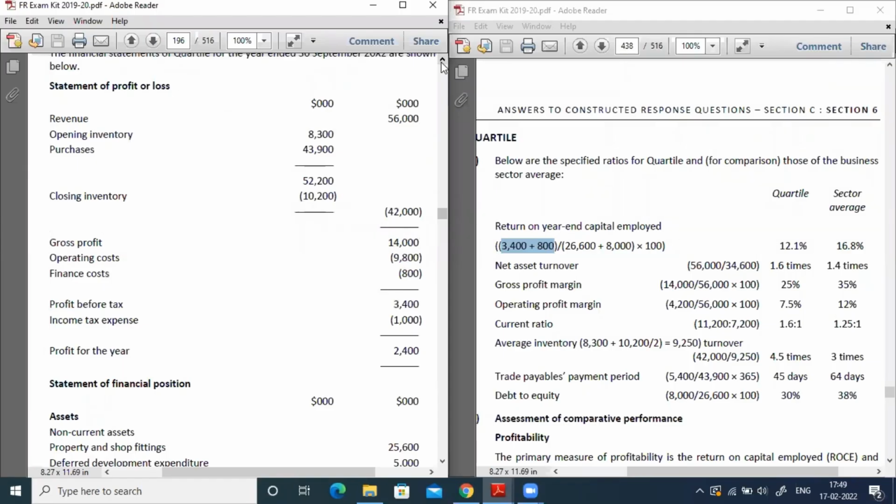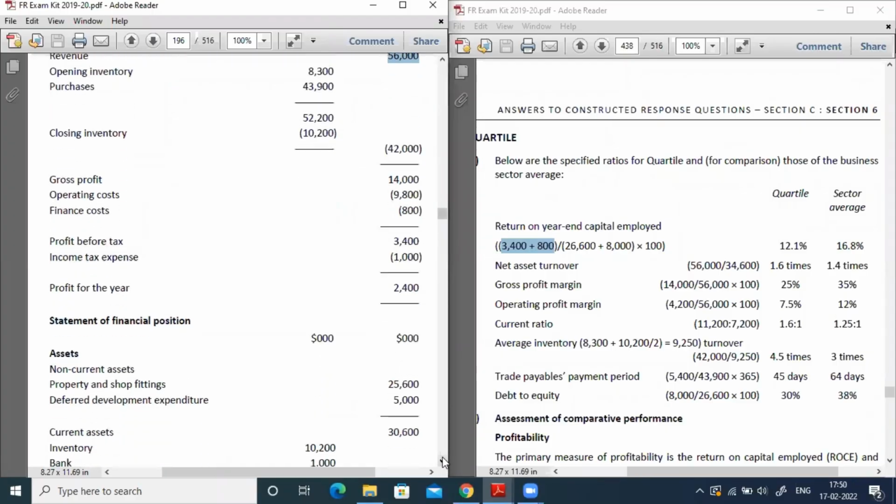Net assets turnover ratio means here we need to take the sales of the company and the net assets of the company. The sales is available from the statement of profit or loss account. Nothing but the revenue is available from the statement of profit or loss account. That is 56,000. The revenue is 56,000. Now we need the net assets of the company. So let me show you.